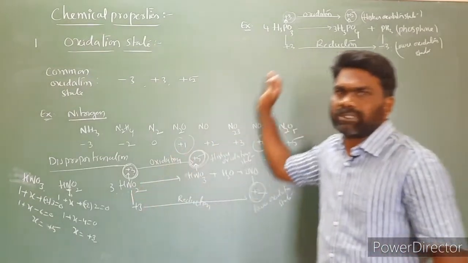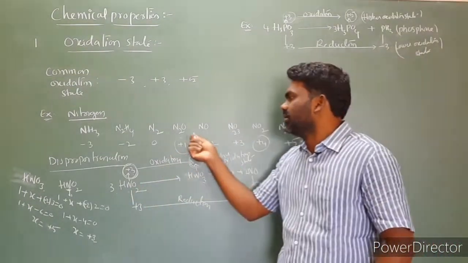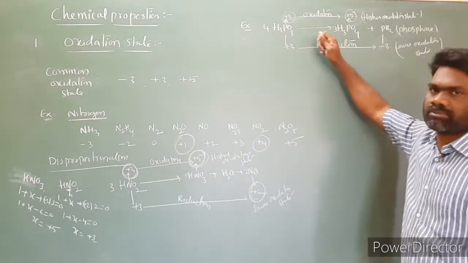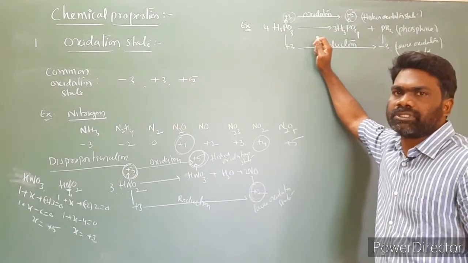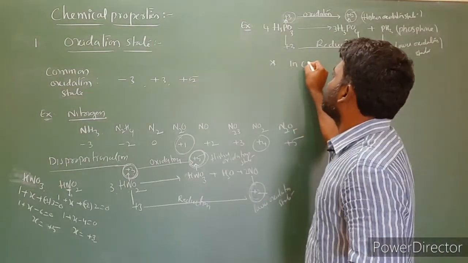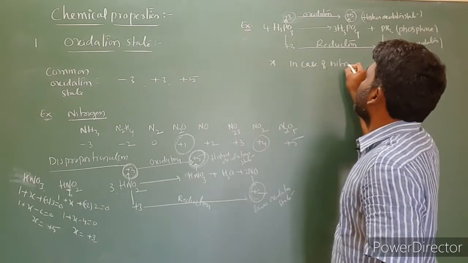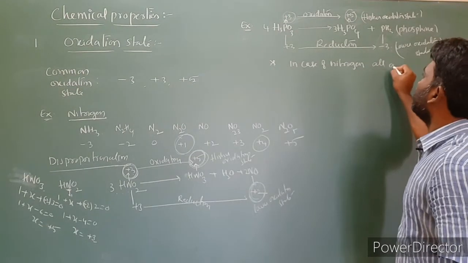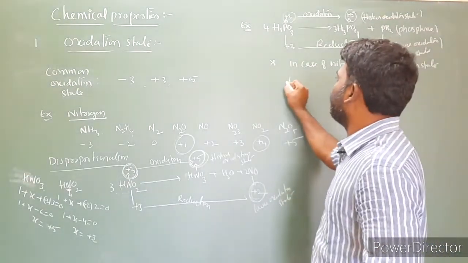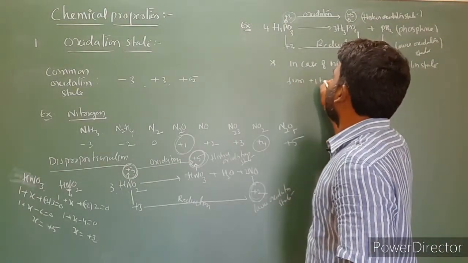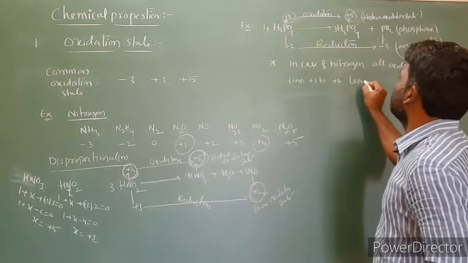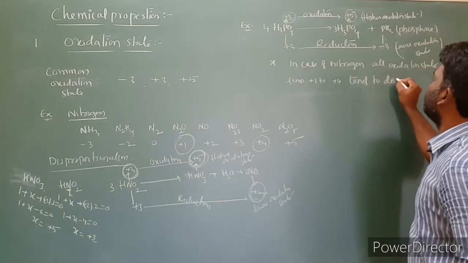So nitrogen and phosphorus undergo disproportionation reactions. In the case of nitrogen, all oxidation states from plus 1 to plus 4 tend to disproportionate. In the case of phosphorus, the intermediate oxidation states undergo disproportionation reactions. Let us read the statement relating to it.